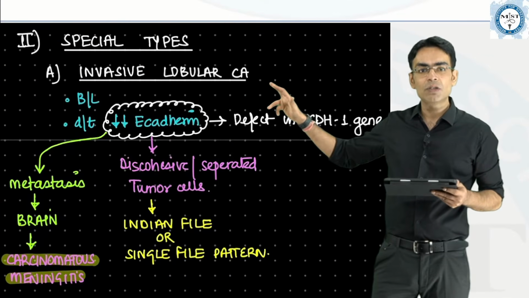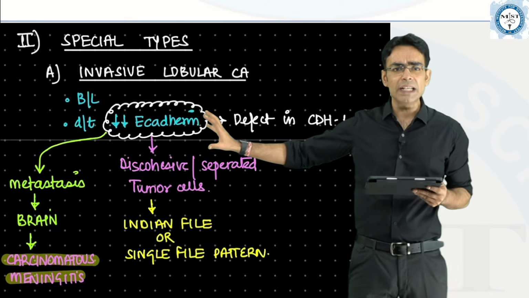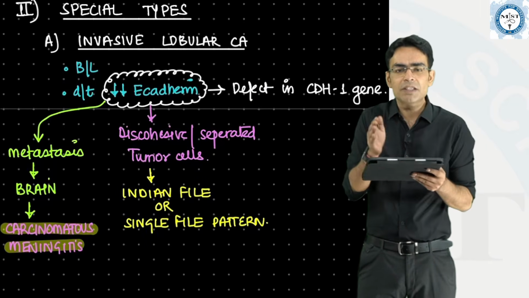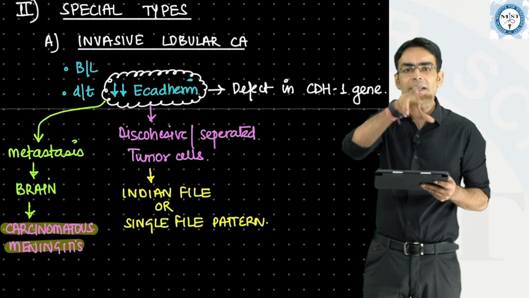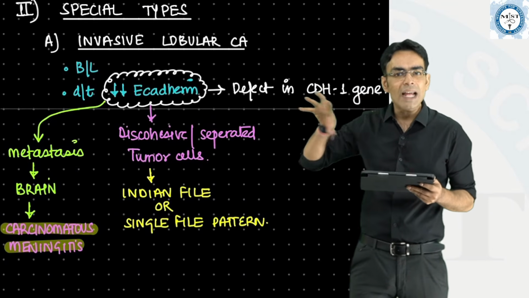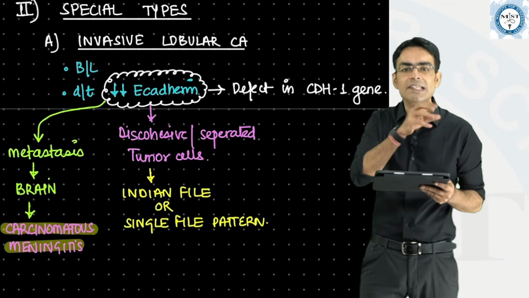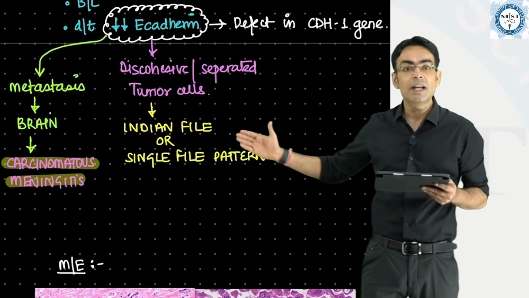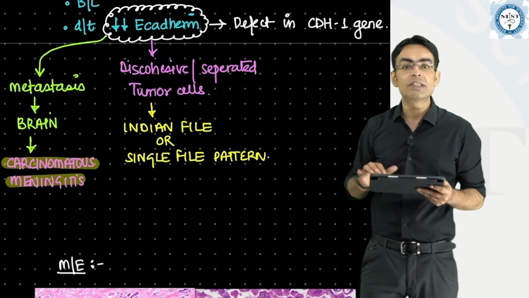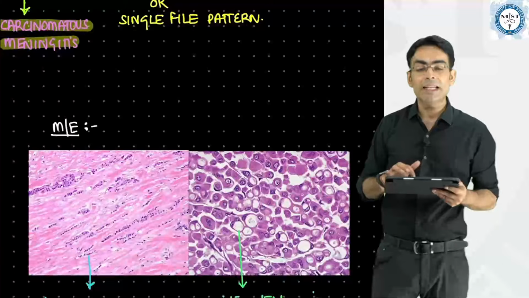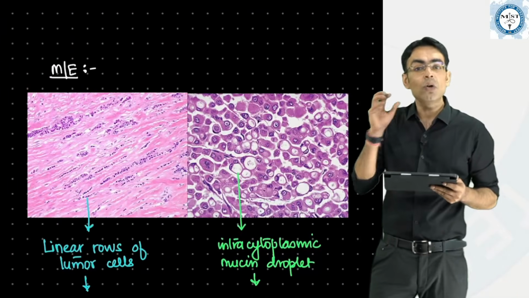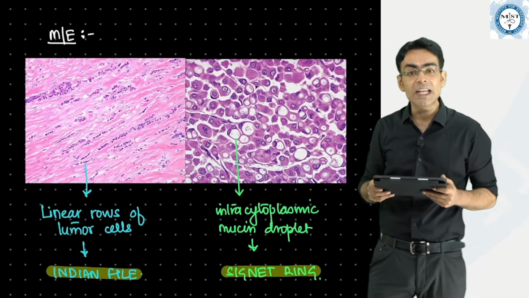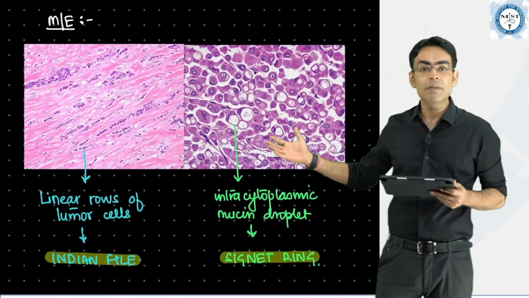Invasive lobular carcinoma is due to decrease of E-cadherin. E-cadherin is something which is combining the cells together. So when you do not have E-cadherin, these tumor cells get separated, and when they get separated, they look like Indian file or single file pattern. Because the E-cadherin is low, they can metastasize early and even go to the brain. And these are the images we have seen.